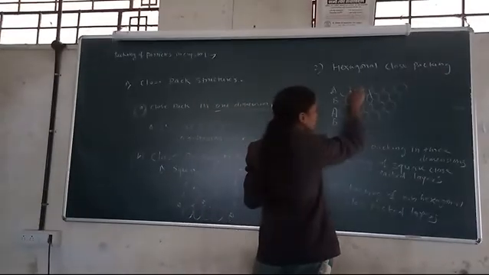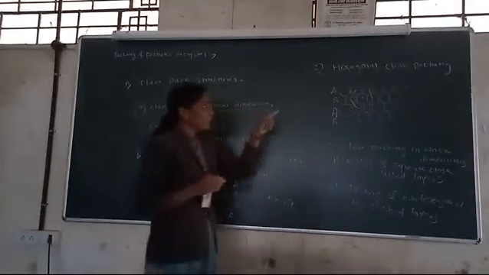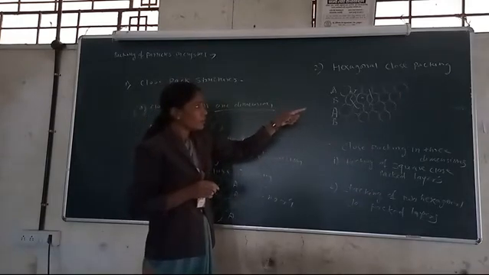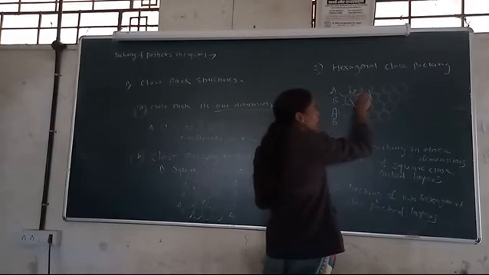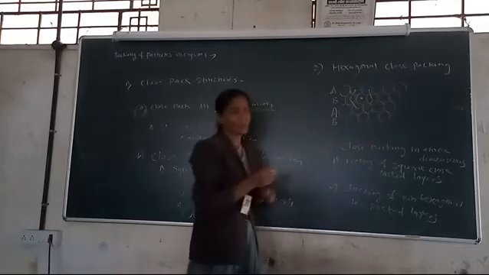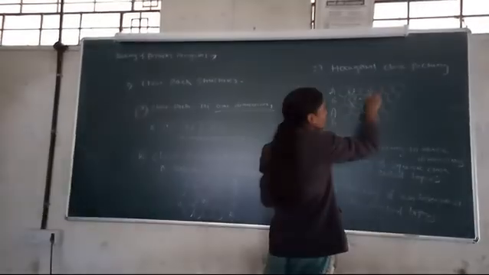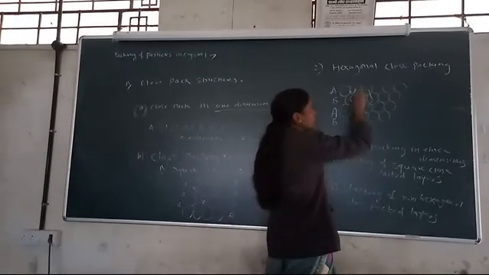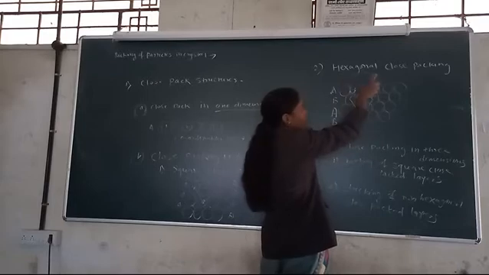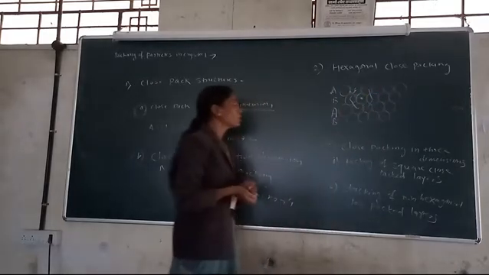In hexagonal close packing, every sphere coordinates with or touches another 6 spheres, means 1, 2, 3, 4, 5, 6. This packing is called hexagonal close packing structure.